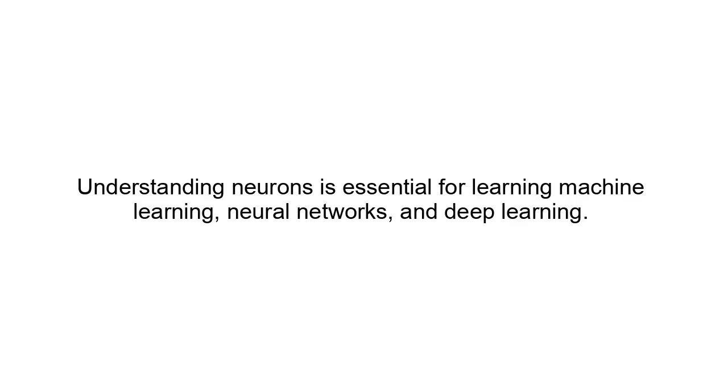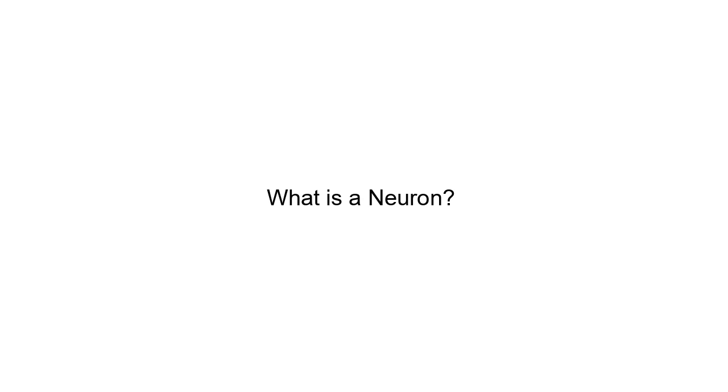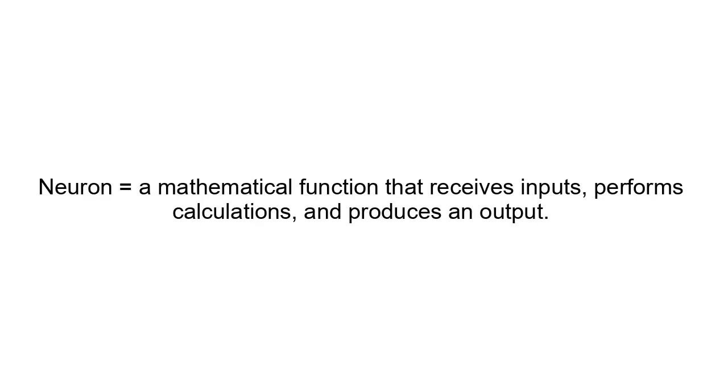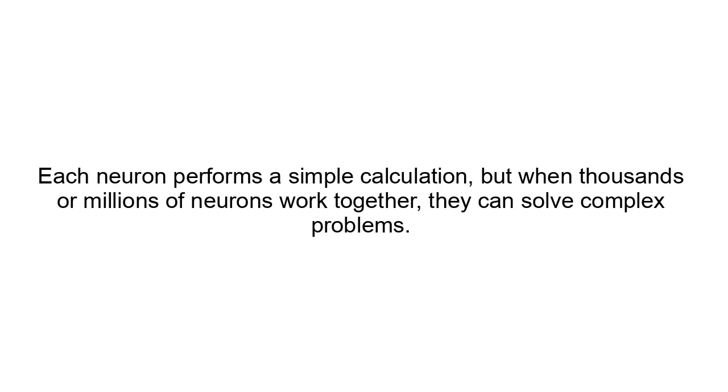What is a neuron? In artificial intelligence, a neuron is a computational unit that processes input data and produces an output. In simple terms, a neuron equals a mathematical function that receives inputs, performs calculations, and produces an output. Inputs, neuron, output. Each neuron performs a simple calculation. But when thousands or millions of neurons work together, they can solve complex problems.